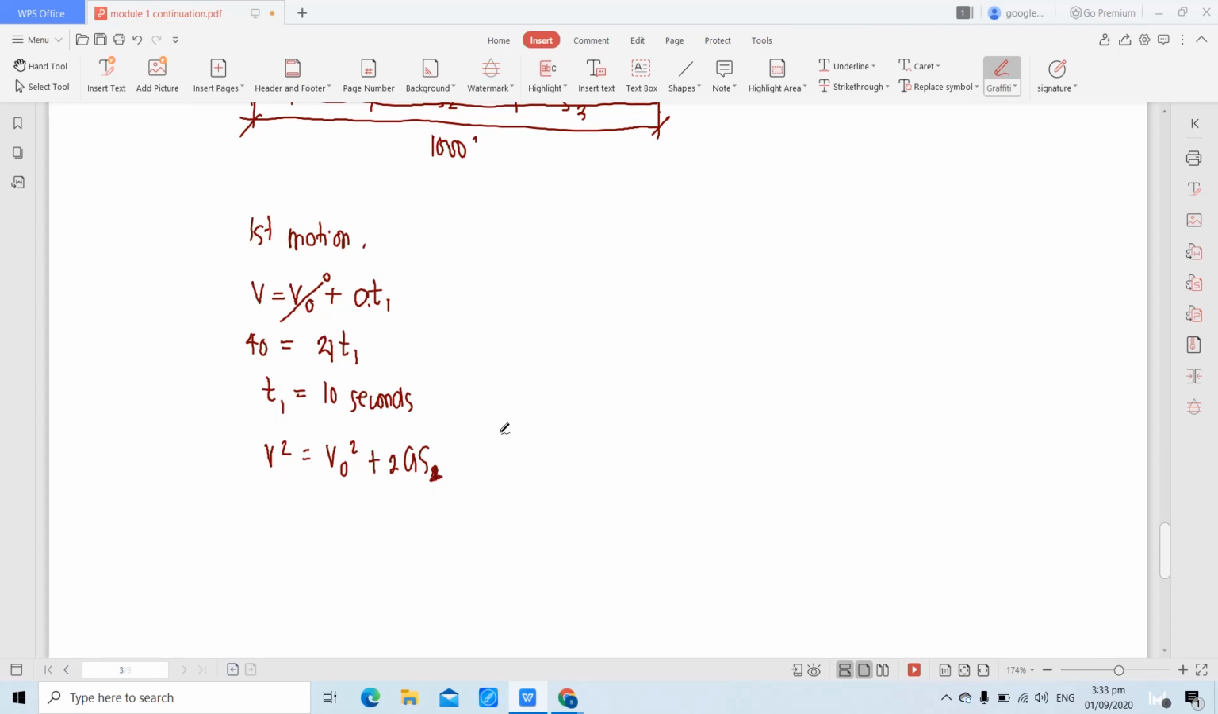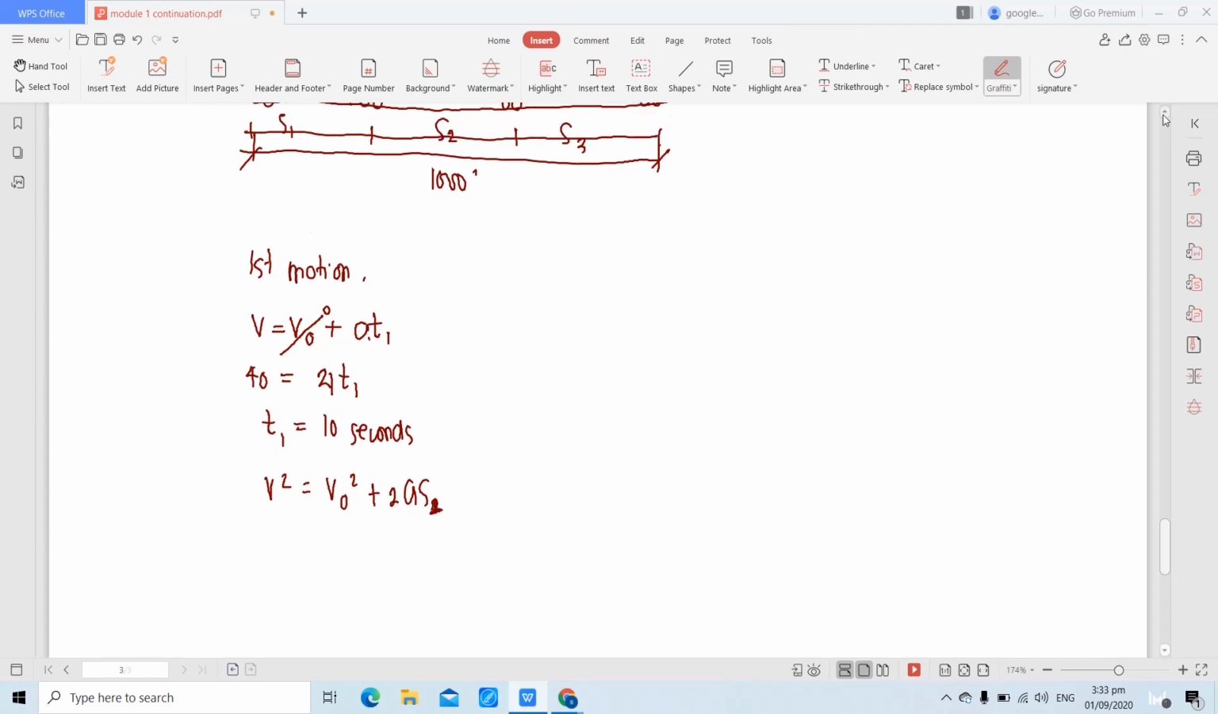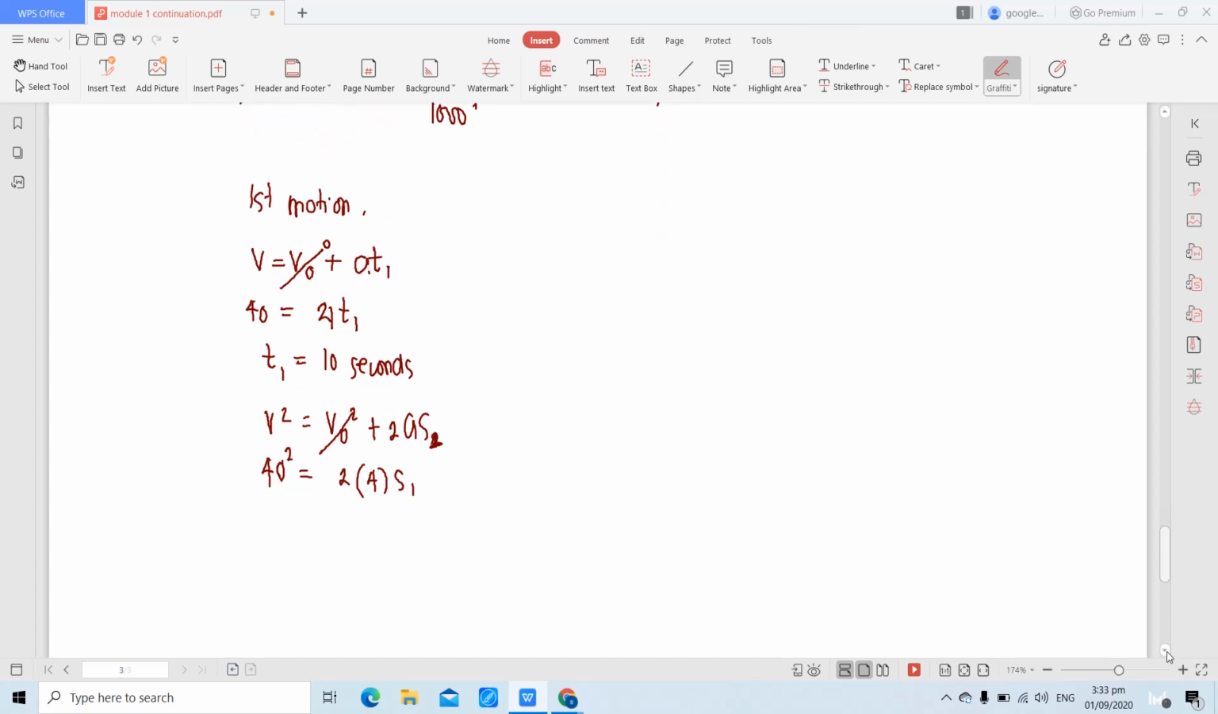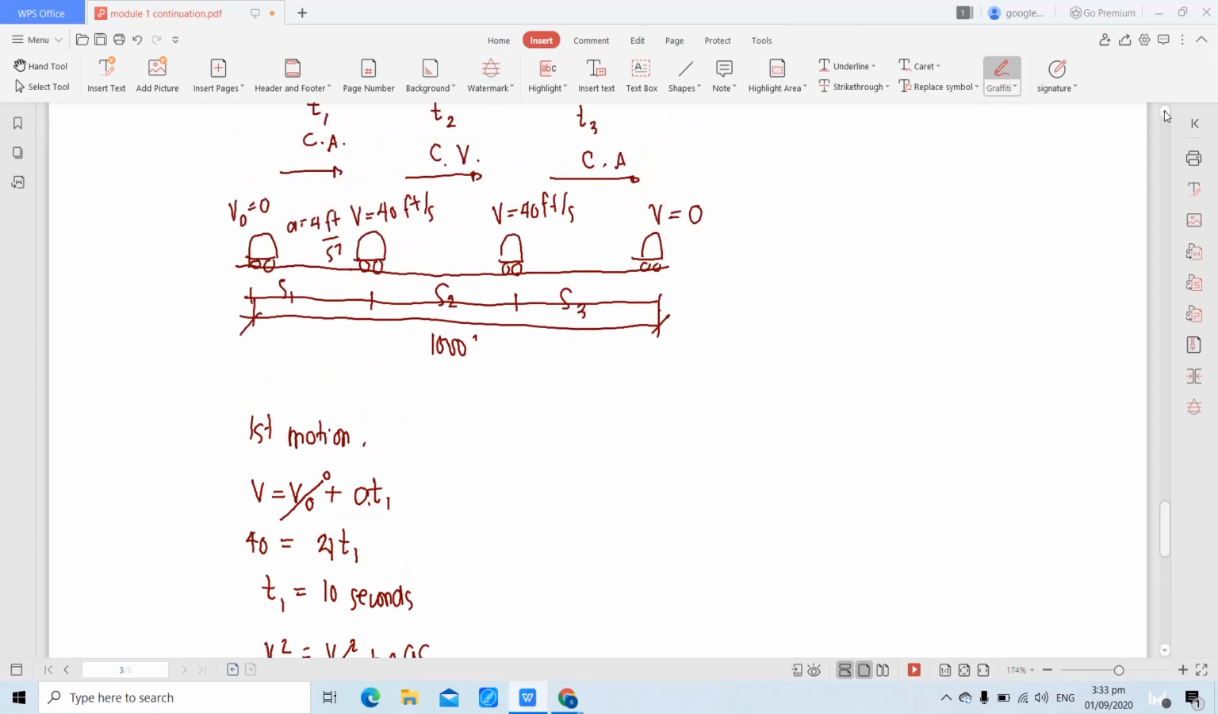What is final? Tingnan natin ulit yung figure. Final velocity is 40. Initial velocity is 0. 2 times acceleration, that is 4, and then S1. Compute for S1. That is 40 squared, 1,600 divided by 8. That is 200 feet. Okay, we're done with the first motion. Punta tayo kay second motion.